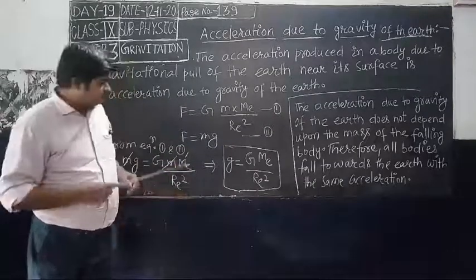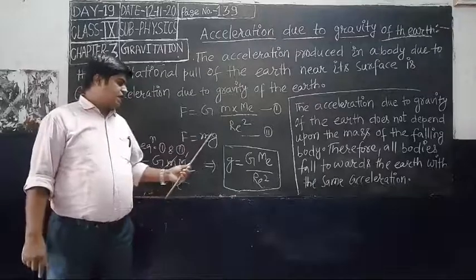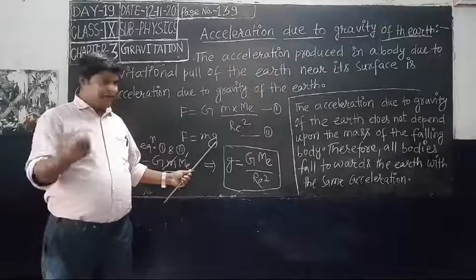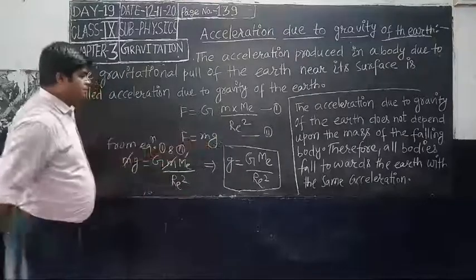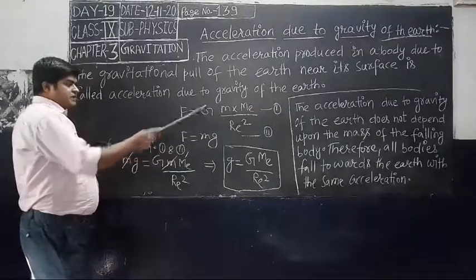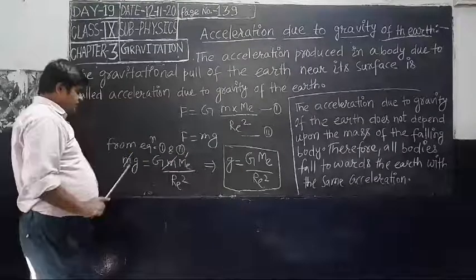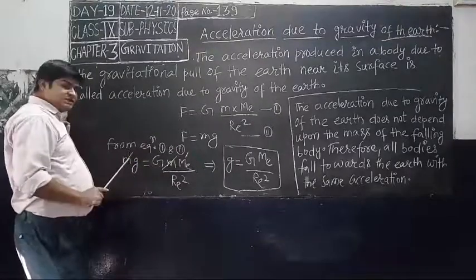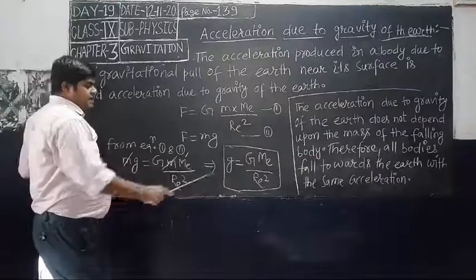And you also know that in chapter 2, F is equal to ma. So you can write here F is equal to mg, putting g instead of a. Now compare this equation 1 and this equation 2. From equations 1 and 2, the left side is equal, F, so the right side also becomes equal. So mg equals G m Me by r square. m cancels out, that means small g is equal to capital G Me by r square.